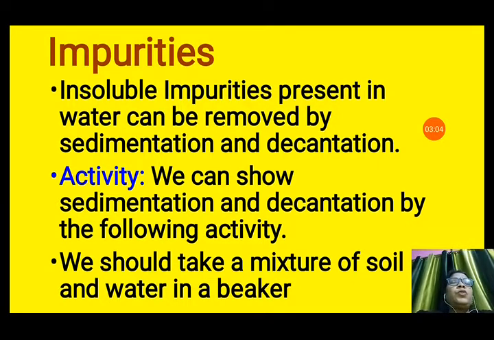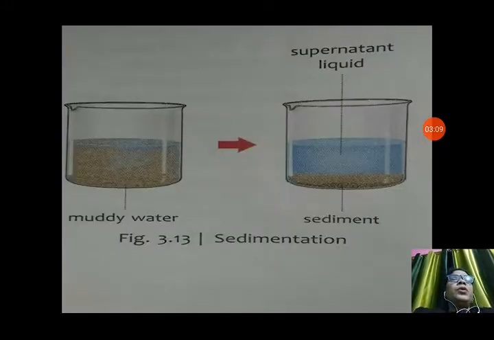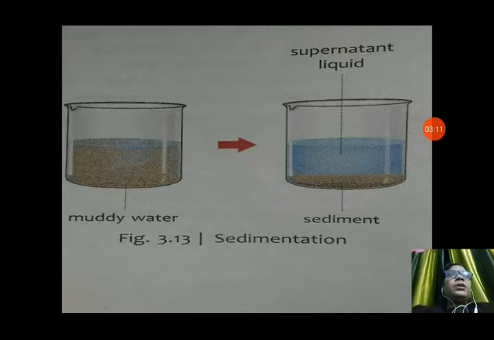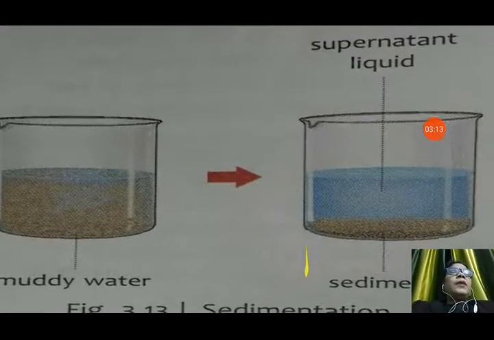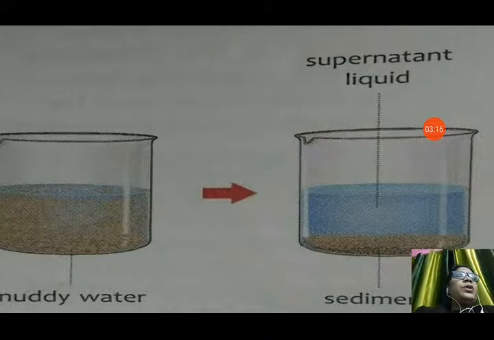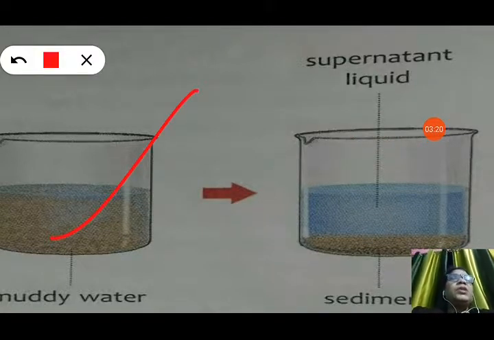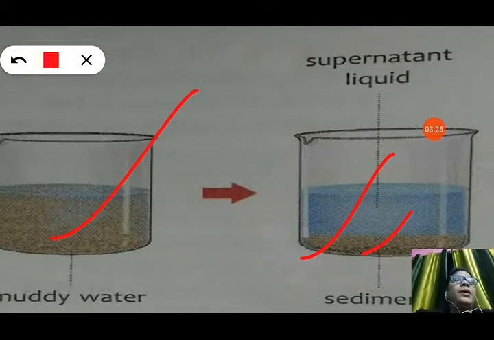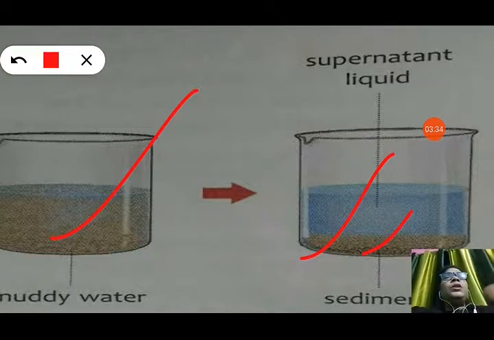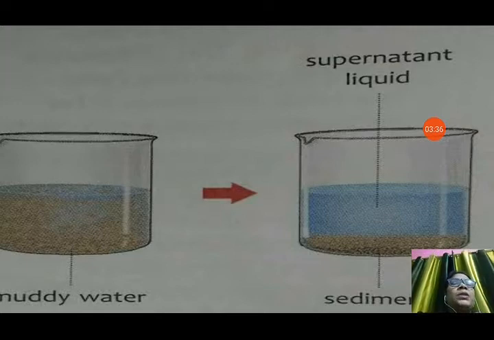So, first of all, we should take a mixture of soil and water in a beaker. You can see the beaker, muddy water we have taken in the beaker, and after some time we will see in the second picture. You can see here in the second picture, first picture is showing the muddy water that is mixed, and here in the second picture you can see the sediment is settled at the bottom of the container, and the liquid that is coming up, that is known as supernatant liquid. So by this process we can show sedimentation.